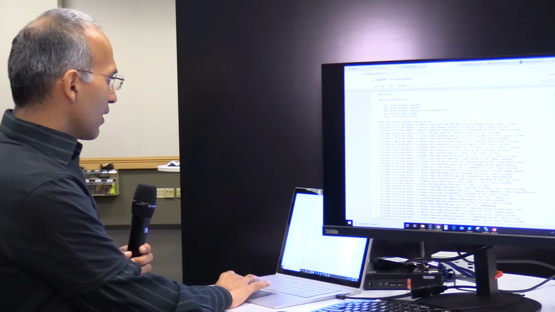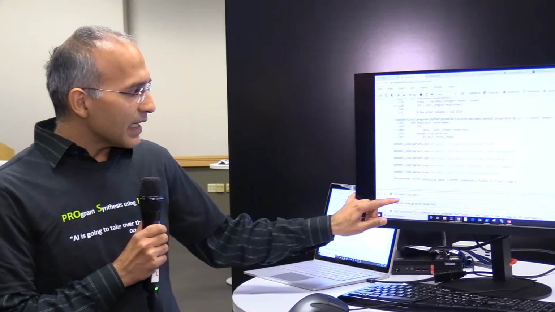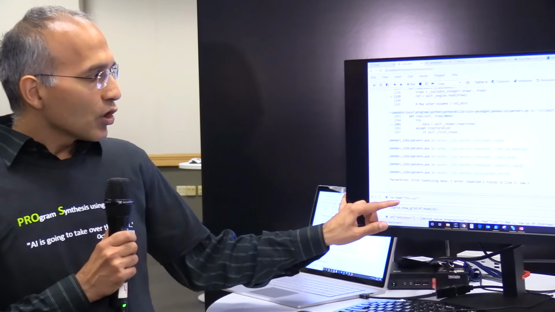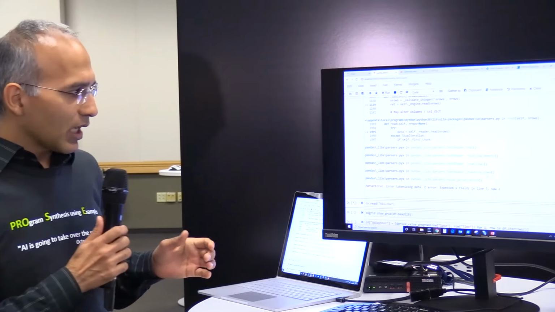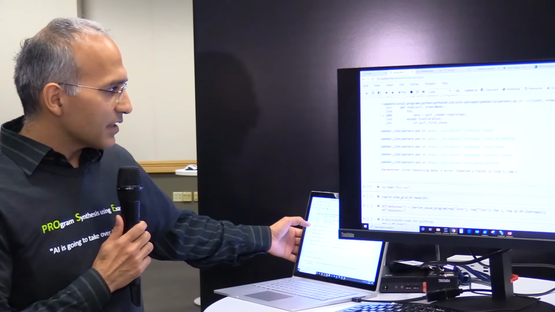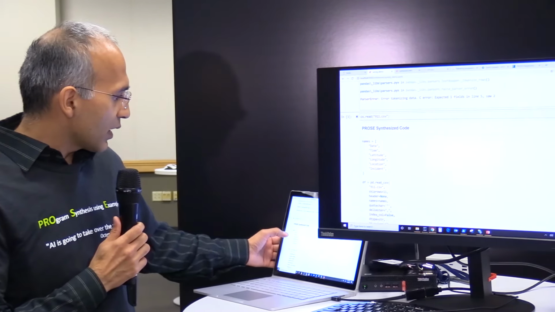So one of the domains for which we have invested in program synthesis is that of file ingestion, taking semi-structured documents and automatically generating parsing code to lift those semi-structured documents into tables for further analysis. This program synthesis capability has been exposed as the read API here, so codeaccelerator.read, to which I simply pass the name of the file that I would like to lift into a table. And when I invoke this capability, the underlying program synthesis technology goes and analyzes this file and figures out the right parsing code in order to lift this file into a table.